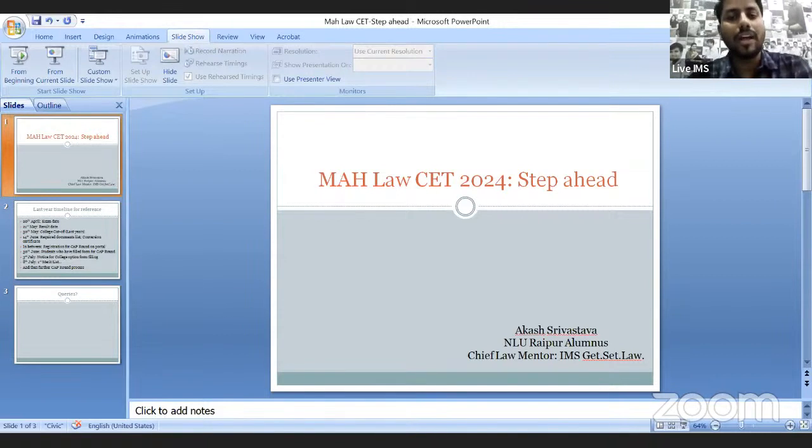If we talk about last year, the examination happened on 20th of April, and the result date was 21st of May. So almost 1 month later, they released the results. You can expect that this year also. Again, there's no guarantee. They may release a bit early or a bit late. But this timeline is for your reference.